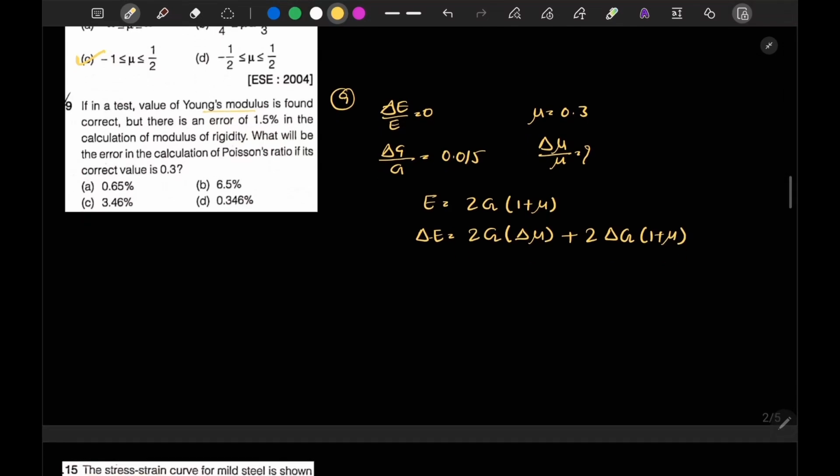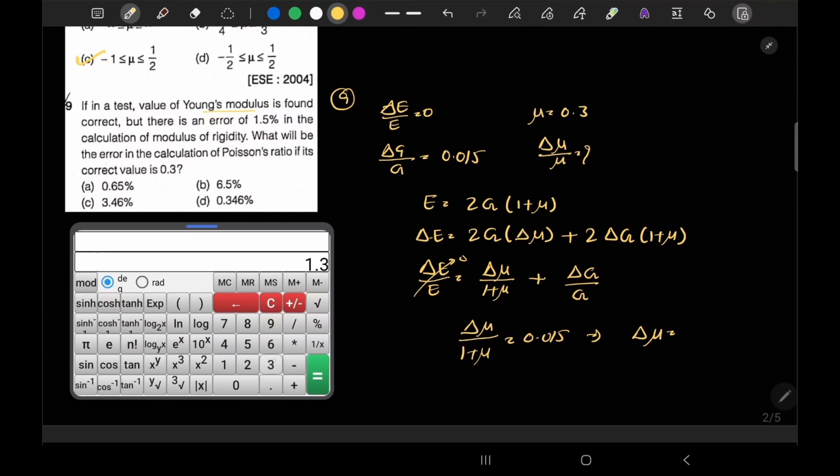From here, if we divide both sides, I can obtain delta E by E is equal to delta mu upon 1 plus mu, plus delta G by G. Now it is given that delta E by E is 0, so we know that delta mu upon 1 plus mu is equal to 0.015. From here I can find delta mu is equal to, since 1 plus mu is 1.3, 0.015 into 1.3.